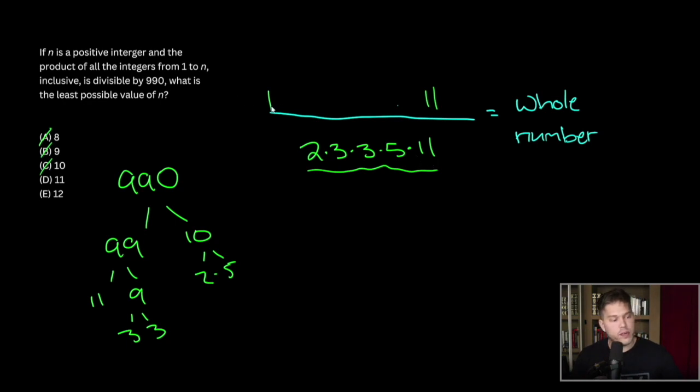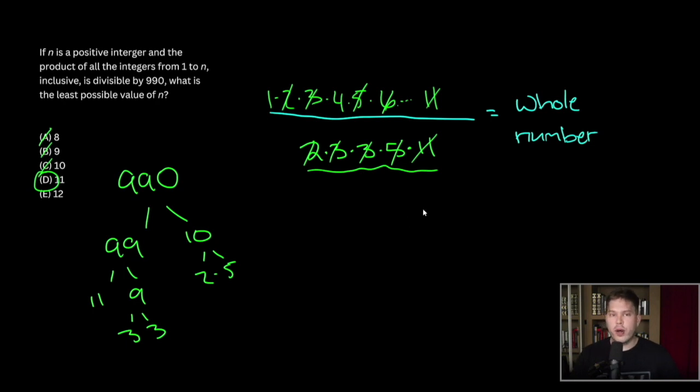Well, of course, we'll have 1 times 2, the 2 will cancel, times 3, the 3 will cancel, times 4, times 5, oh, the 5 will cancel, times 6, oh, the other 3 will cancel, and then all the way up to 11, and finally the 11s will cancel. So what is the least possible value of n? The least possible value of n here will be answer choice D, 11.